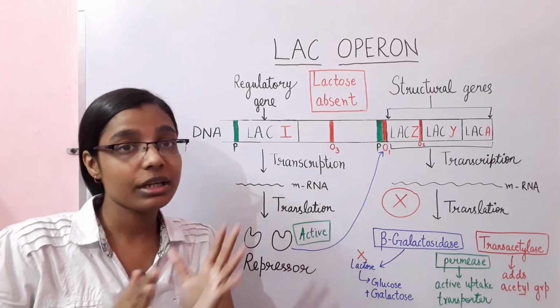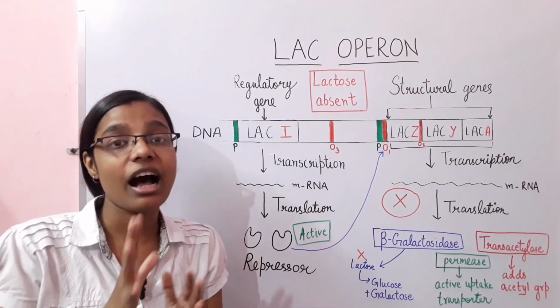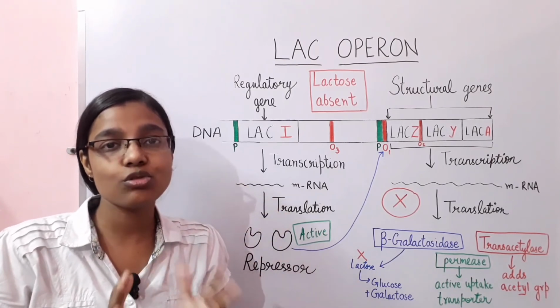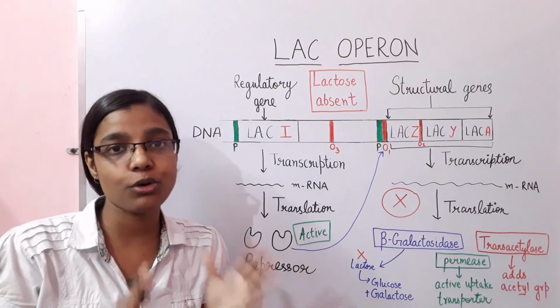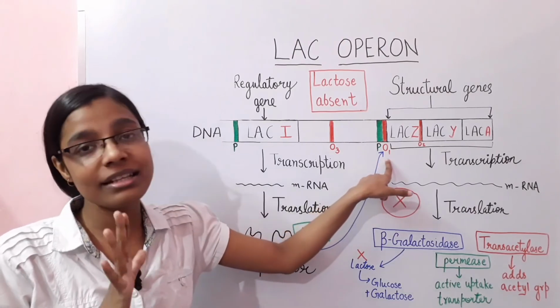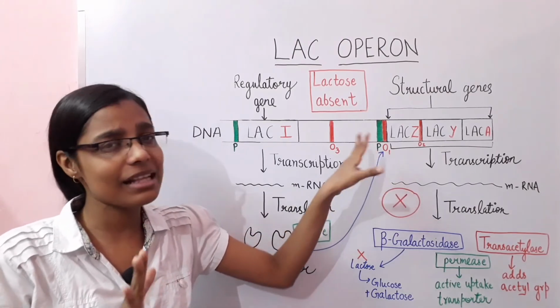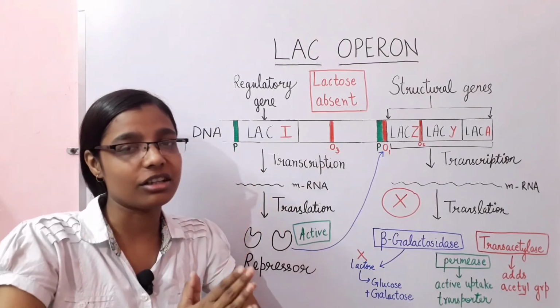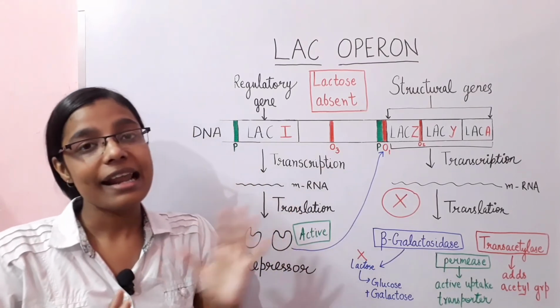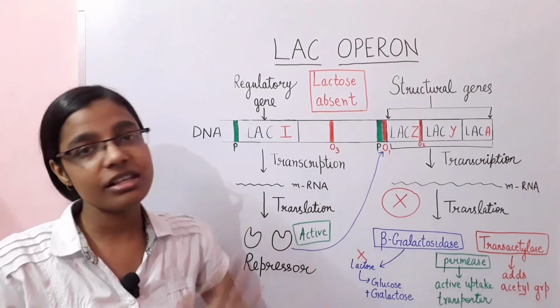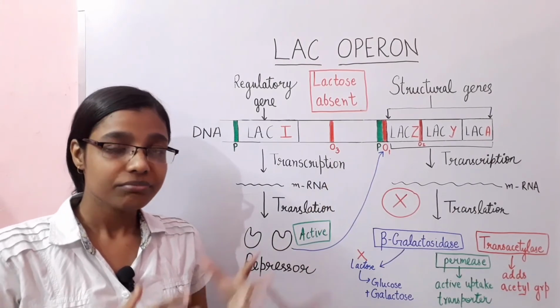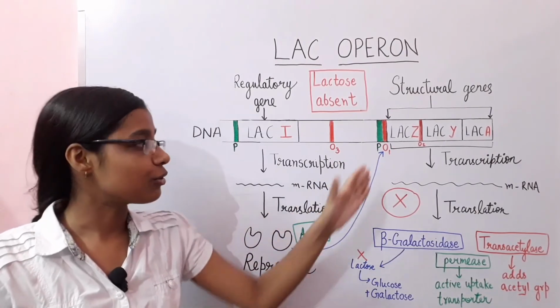The promoter site is where the RNA polymerase has to bind for the transcription process. As you can see in this diagram, both the sites overlap each other, so either RNA polymerase can bind to this or the repressor protein can bind to this site.